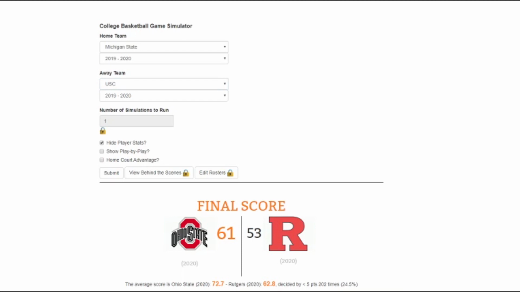Up next, we got Michigan State and USC. I'm holding with Michigan State. Like I said, you guys probably know by now, Tom Izzo is the man of March. So we're going to hold strong with that. Michigan State moving on past USC to face.